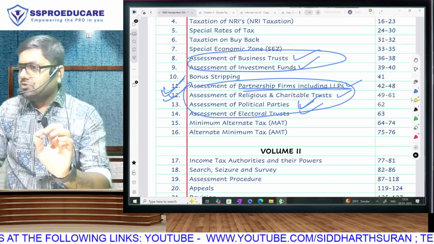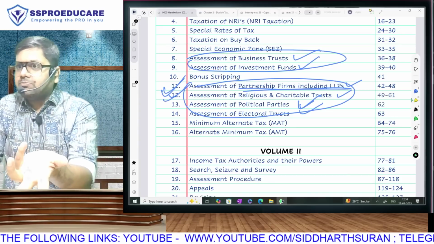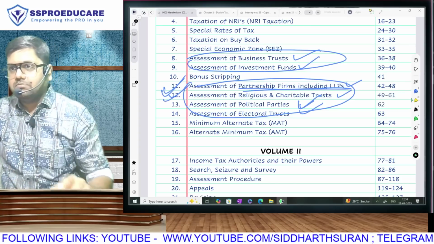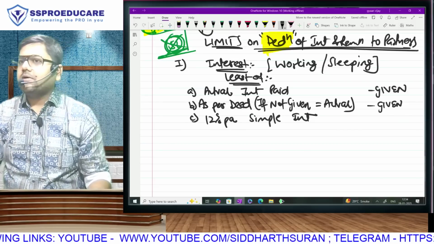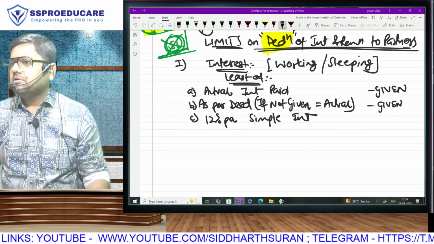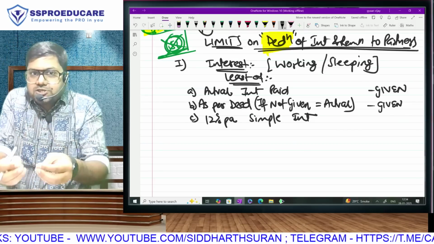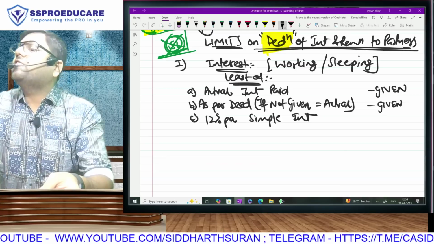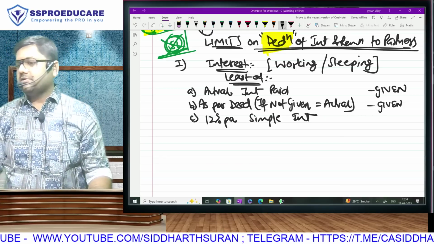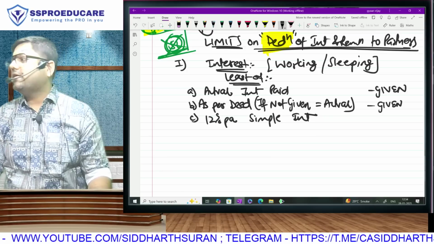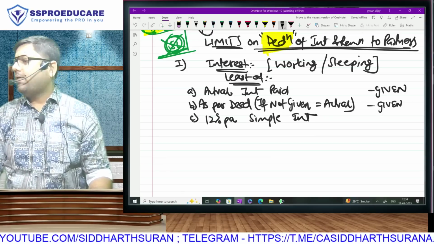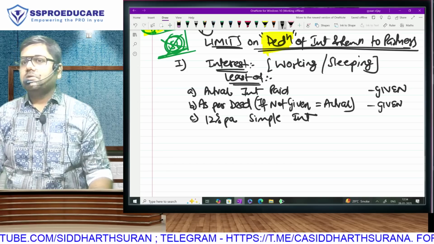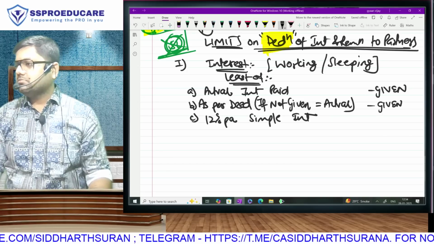If a question comes on firms, which is 50% probability, firm or trust, one of them will always come. Every question on partnership firm will have an adjustment of this, because this is a section specially created and dedicated for partnership firms, applicable only to partnership firms. You understand?